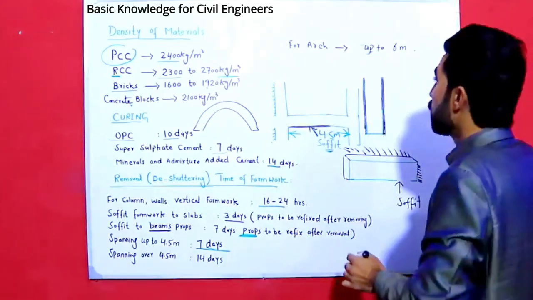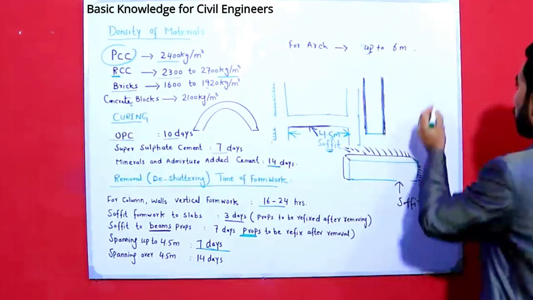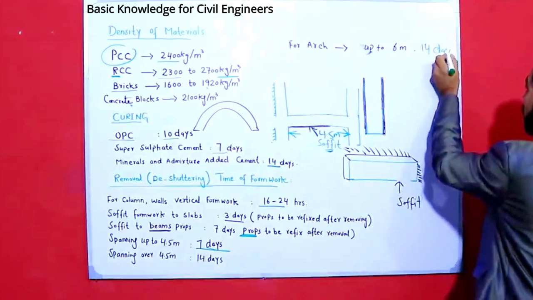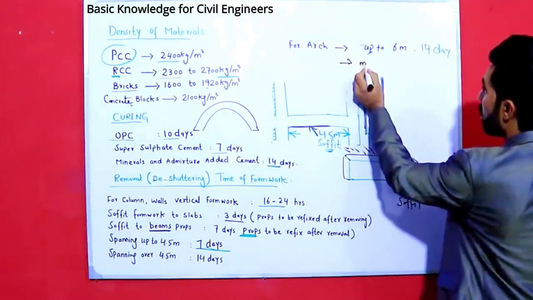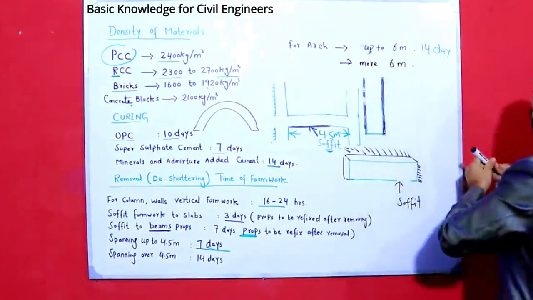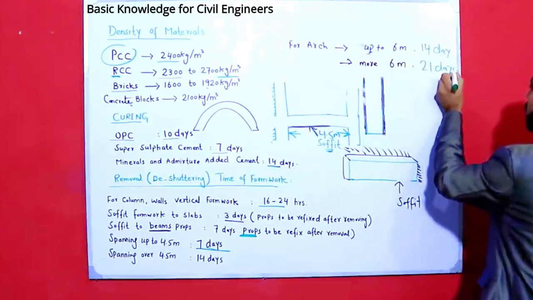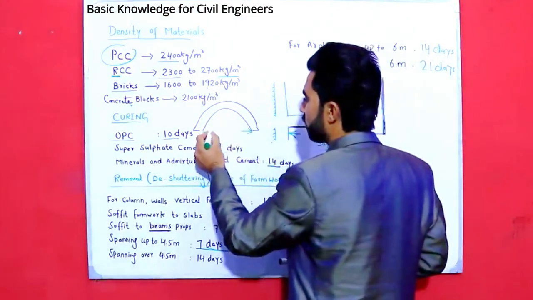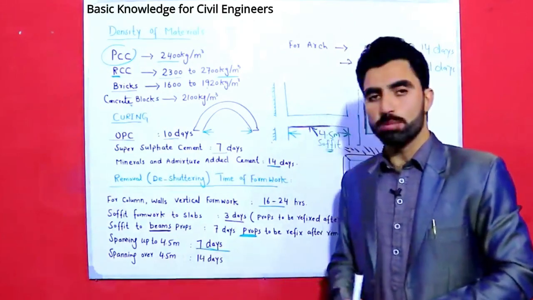For arc up to 6 meters, the props should be removed after 14 days. But if more than 6 meters, it should be removed after 21 days. This is the point for arc. What should be removed? Props should be removed.